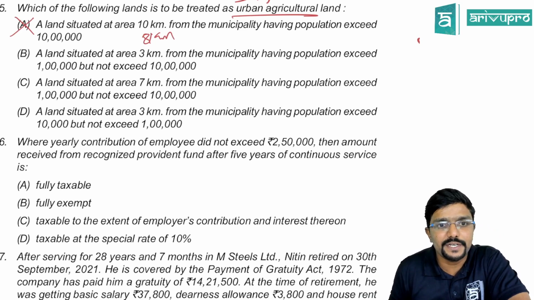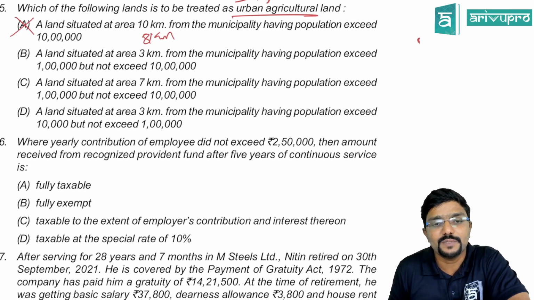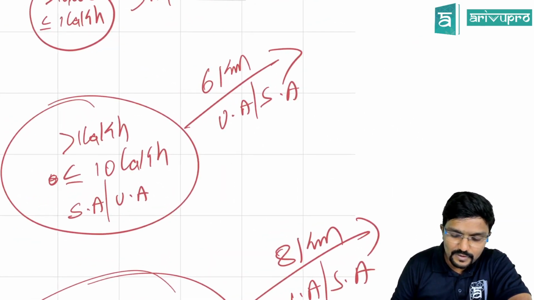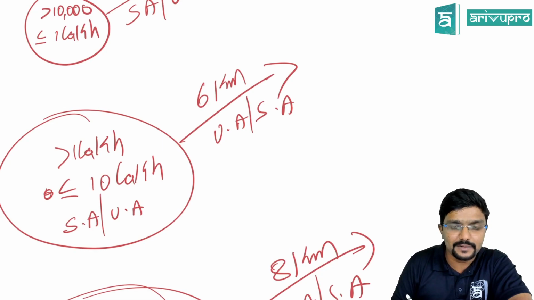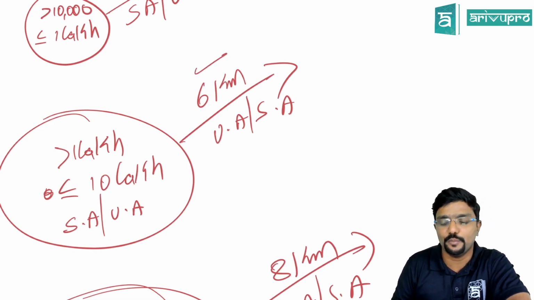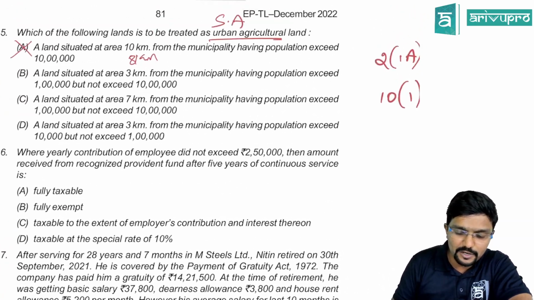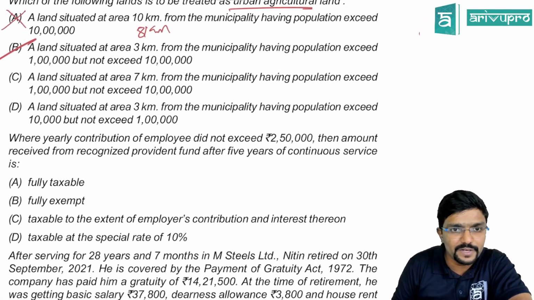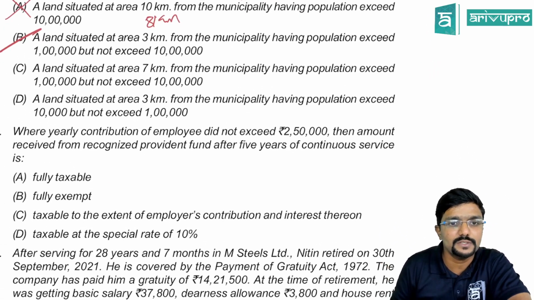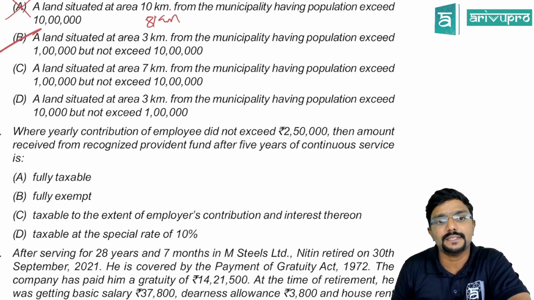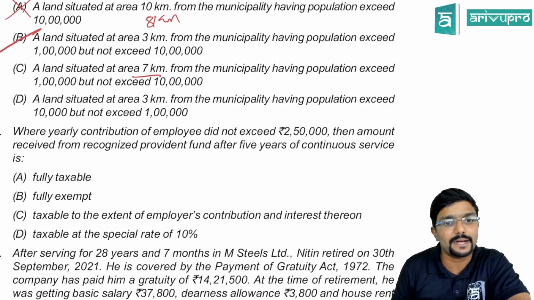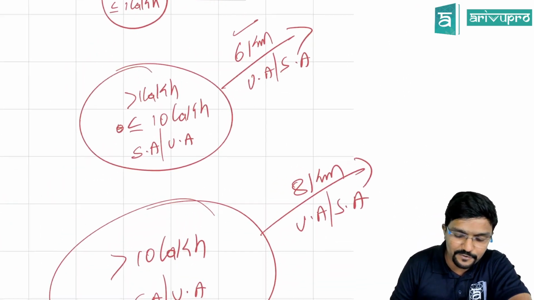Next, a land situated at 3 km from the municipality having a population exceeding 1 lakh but does not exceed 10 lakh. See, this will fall, because more than 1 lakh up to 10 lakh means it is up to 6 km, and here they have given 3 km. Will this fall? Yes. Let us see the other options also. Whenever there is a question like this, please read all the options. A land situated at an area 6 km from the municipality having population exceeding 1 lakh but does not exceed 10 lakh. So this will fall here.